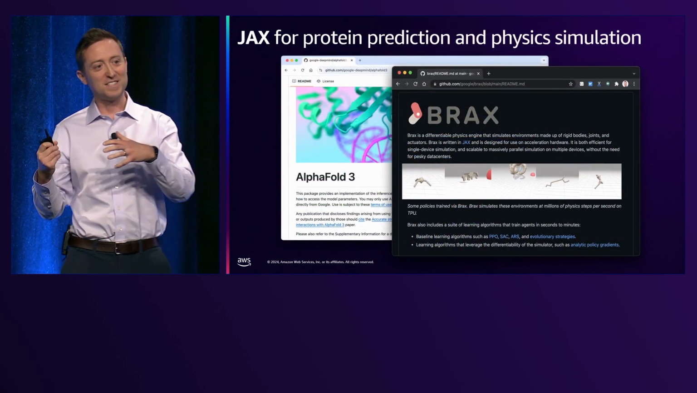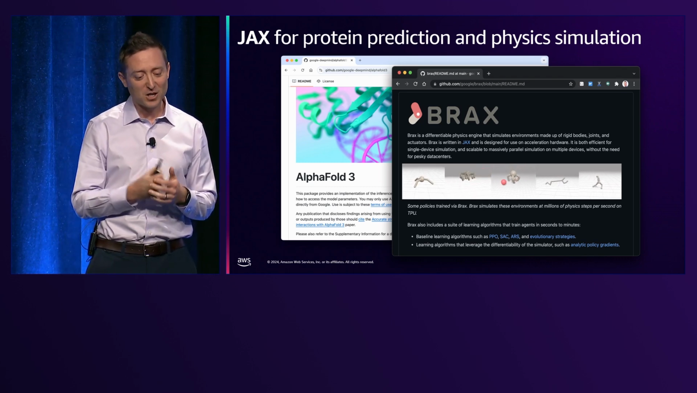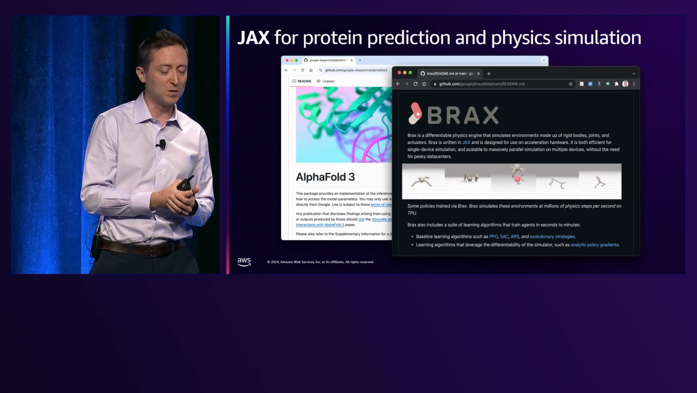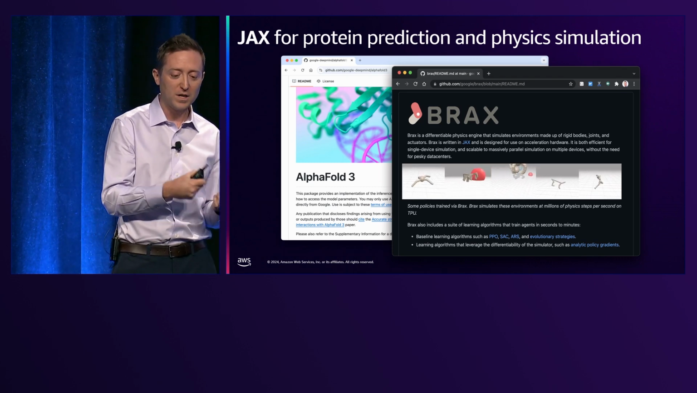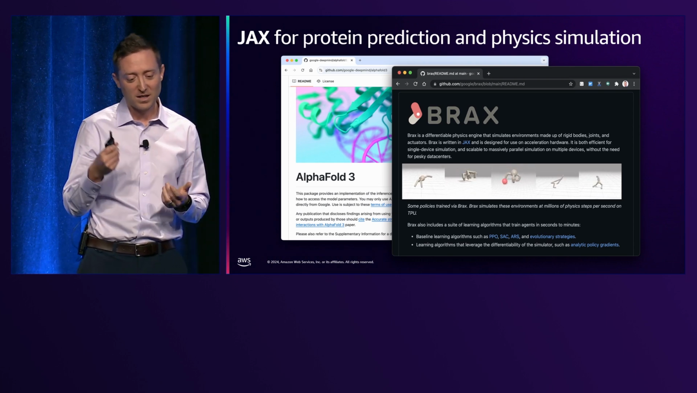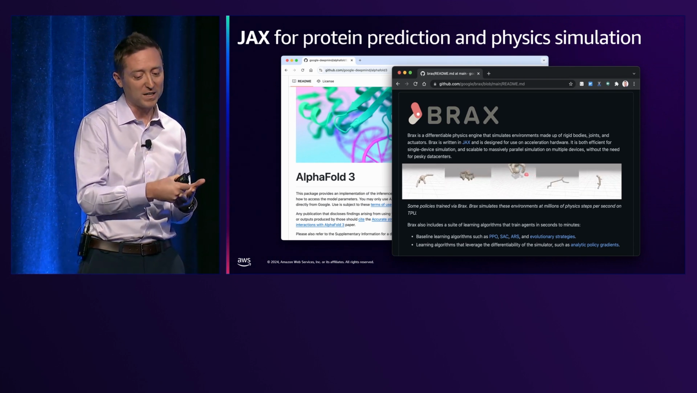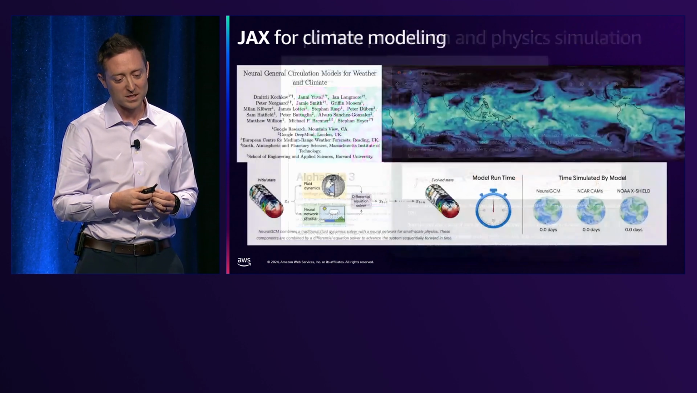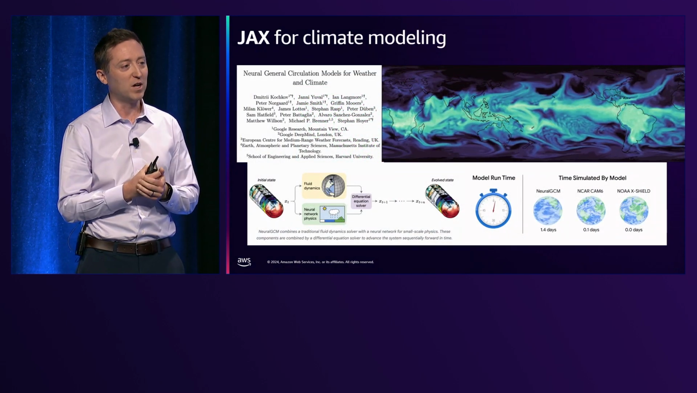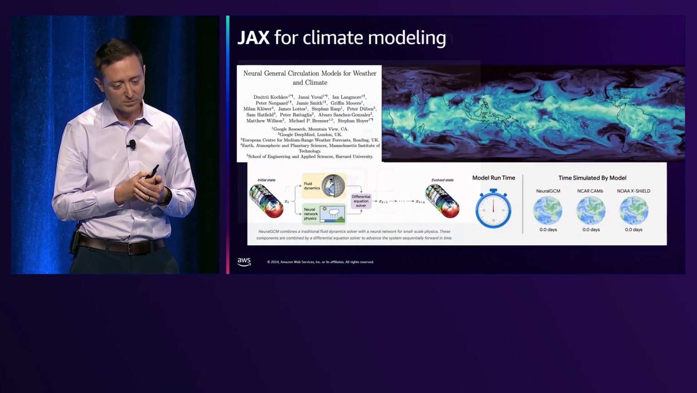A bit beyond standard machine learning, JAX also helps power a lot of scientific computing. For example, AlphaFold 3 for protein prediction and Nobel Prize generation. It's also used in robotics for things like simulation on accelerators, and for things like large-scale climate modeling.